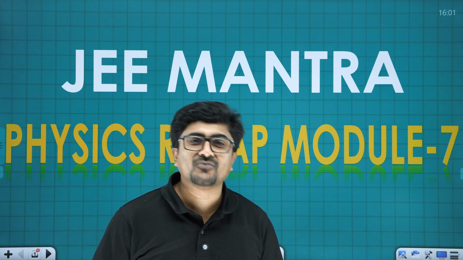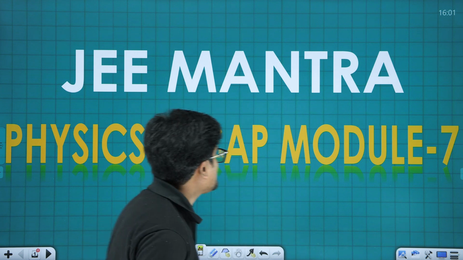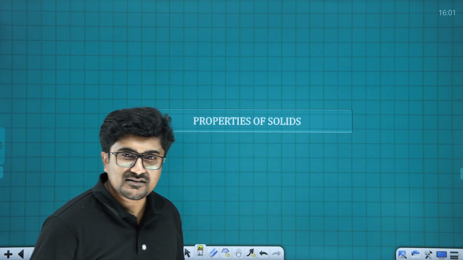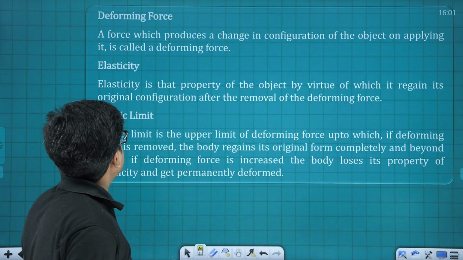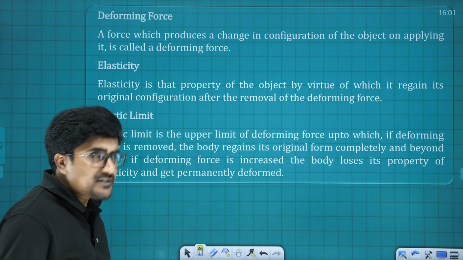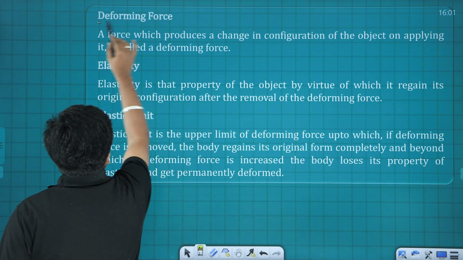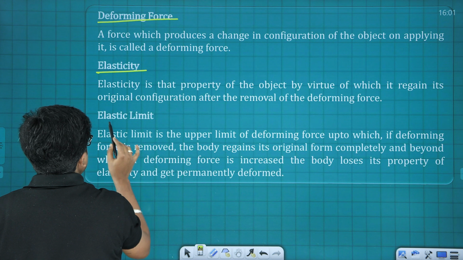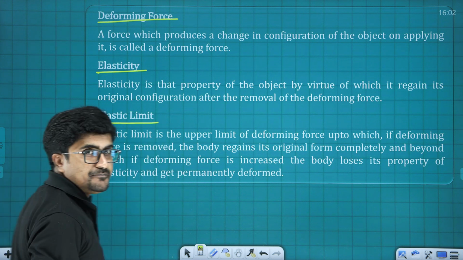Welcome to another episode of JEE Mantra 2025 by Brilliant Khatar. So here comes the very first chapter for you, that is properties of solids. Okay, here on the very first slide we have deforming force, elasticity and elastic limit.